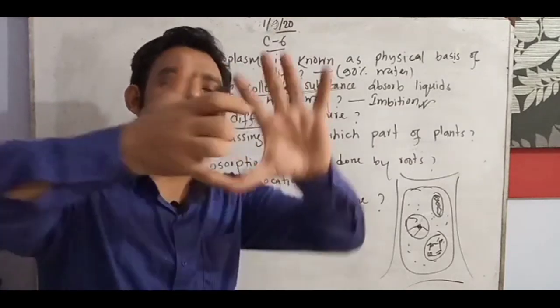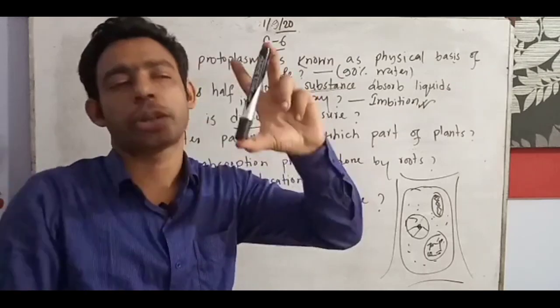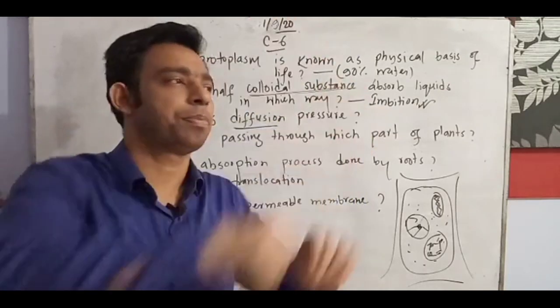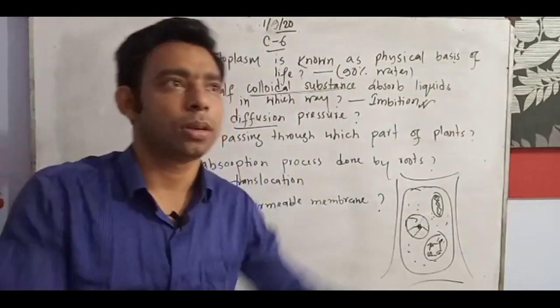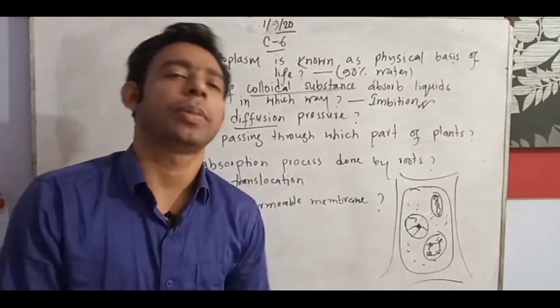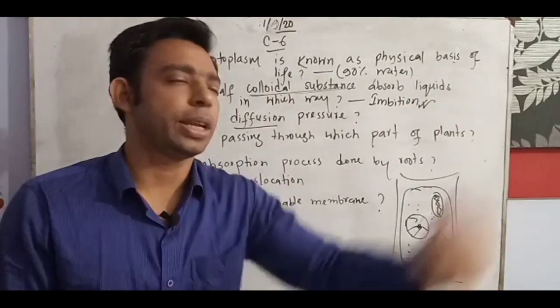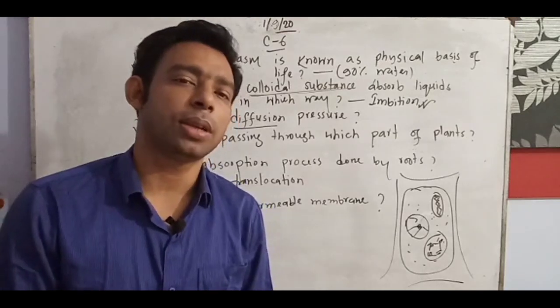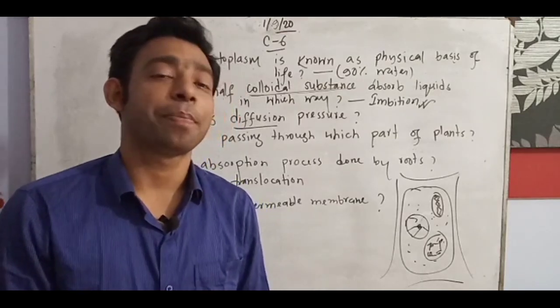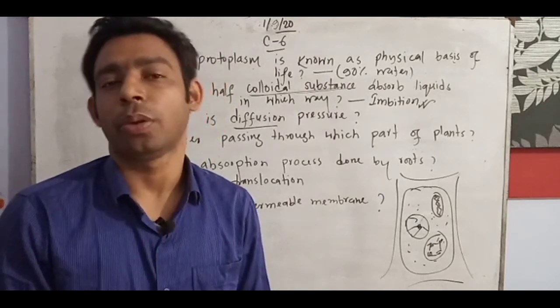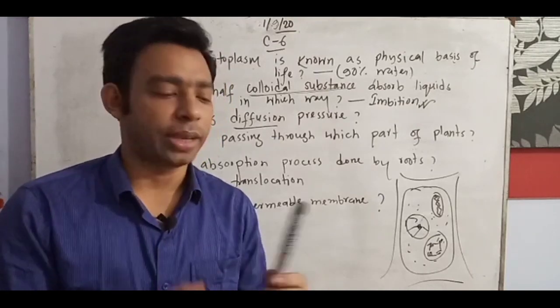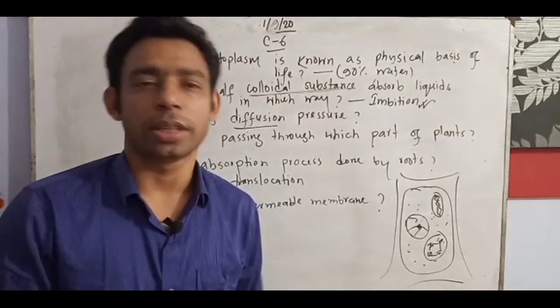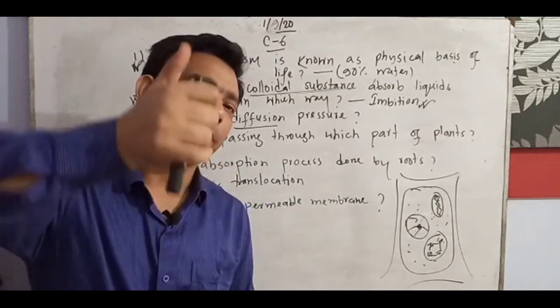Perfume, all the perfume concentrated in a small box, a high concentrated area. Press up, and there is lots of space. The concentration of the molecules is very low there, so from the high concentration area to the low concentration area, when the molecules are passing on, there is some pressure in between them. Okay, that means there are two mediums, a high concentrated area and a low concentrated area, and in between them there is pressure.